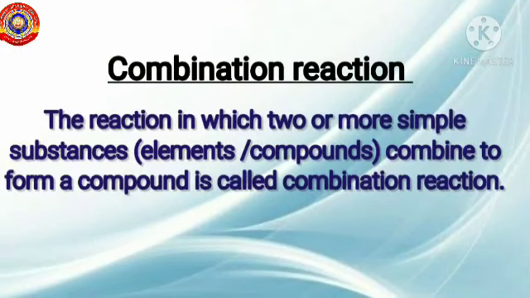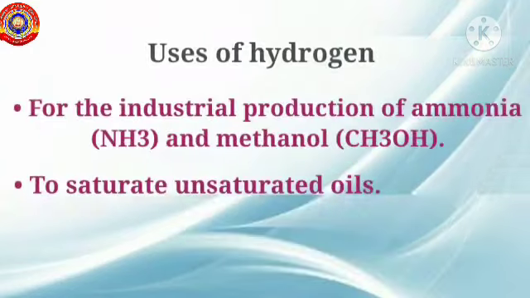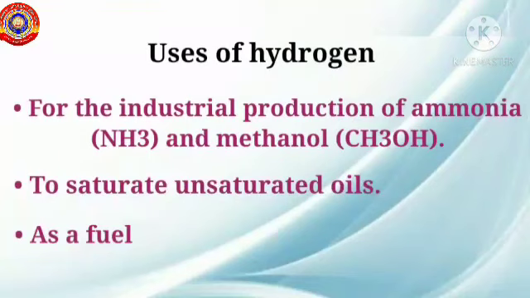The reaction in which two or more simple substances combine to form a compound is called combination reaction. The reaction between hydrogen and oxygen to form water and that with chlorine to form hydrogen chloride is an example of a combination reaction. Uses of hydrogen. Hydrogen is used for the industrial production of some important compounds like ammonia, methanol, etc. It is also used to saturate the unsaturated oils, and it is used as a fuel.